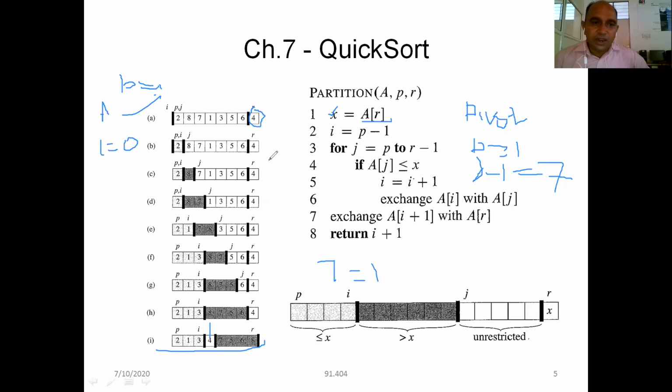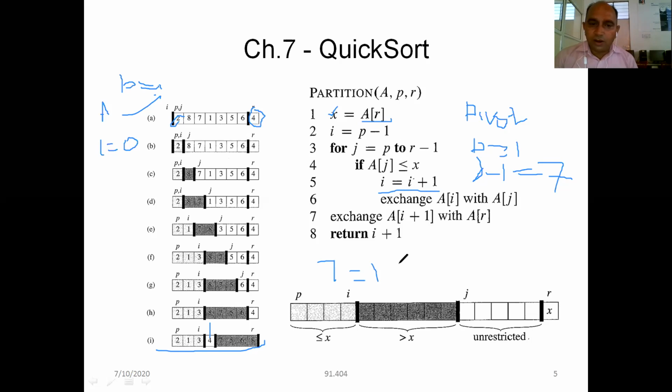Then the value of A[j], that is A[1], means 2, is less than or equal to x, where x means A[r], that is 4. I'm comparing 2 with 4. If A[j] is less than or equal to x, then I'm going to increase I, and then I'm going to swap A[i] with A[j]. So here I know that this condition is false, so I will go to the next value.